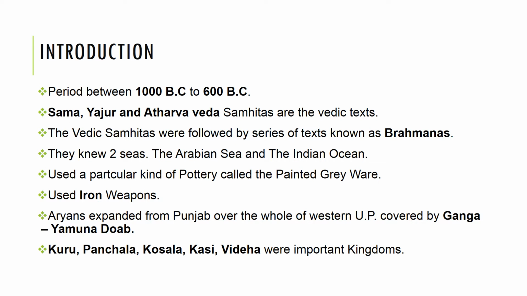Gradually, these Kuru people united with the people called Panchalas, who occupied the middle portion of the Doab. The authority of Kuru Panchala spread over Delhi, and they set up their capital at Hastinapur in Meerut district. The history of the Kuru tribe is very important for the battle for Bharata, which is the main theme of the great epic called Mahabharata. As a result, the whole of the Kuru clan was wiped out, as we have seen in the Mahabharata. At the end of the later Vedic age, after the fall of Kurus and Panchalas, other kingdoms like Kosala, Kasi, and Videha came into prominence.